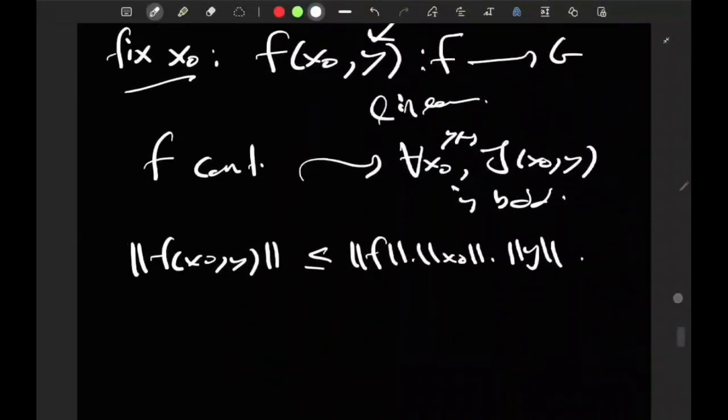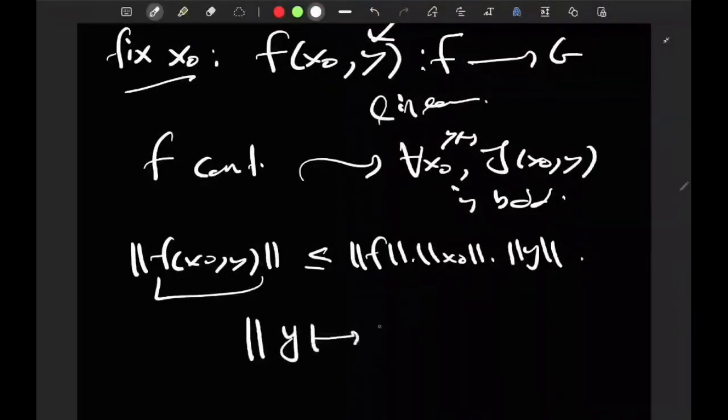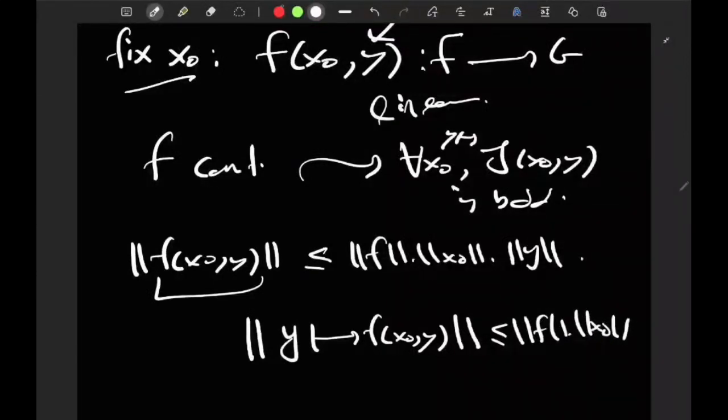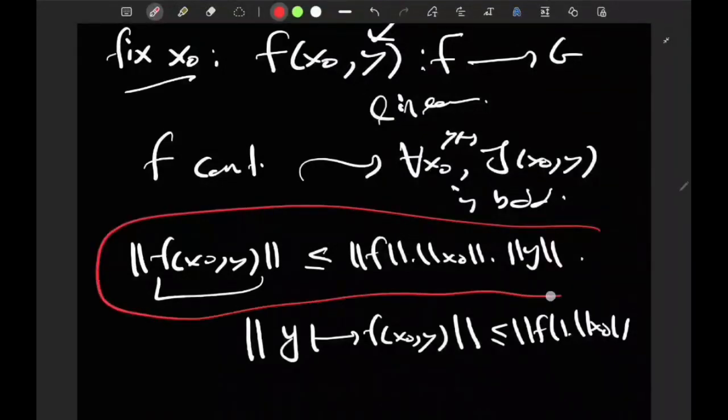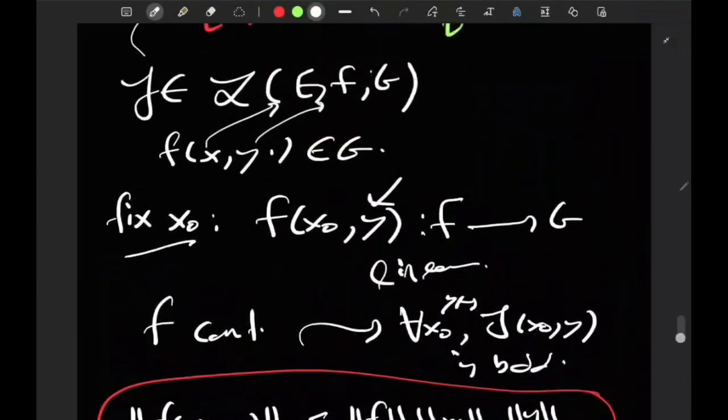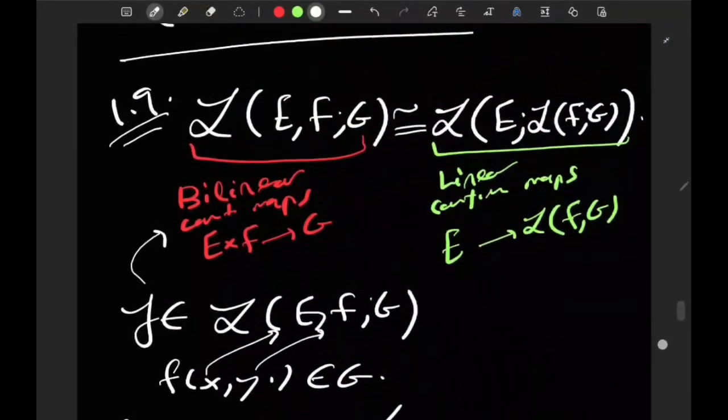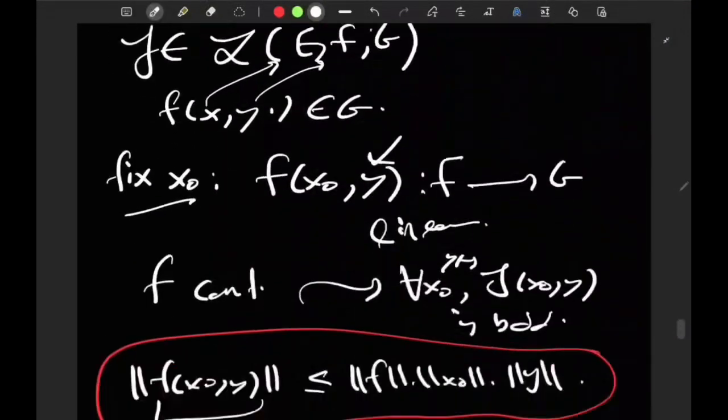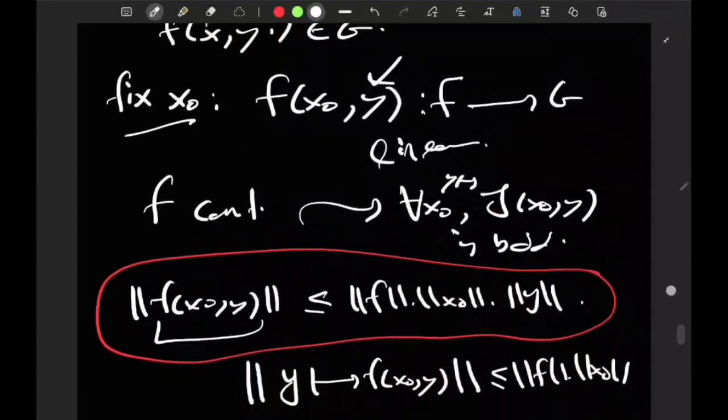So for any given fixed x0, the map y maps to f of x0 y has operator norm less than or equal to the norm of f times the norm of x0 from this very inequality. So that's why I'm getting a continuous linear map landing inside G.